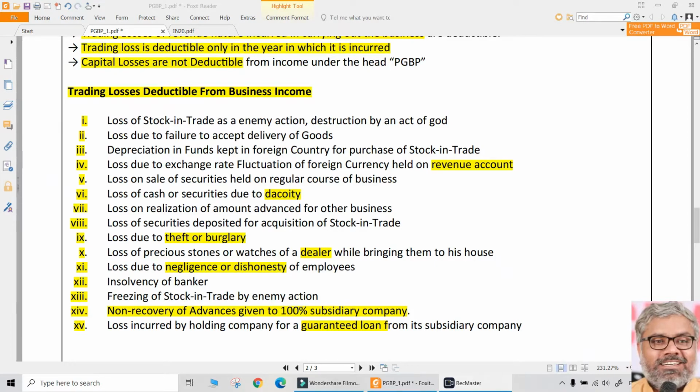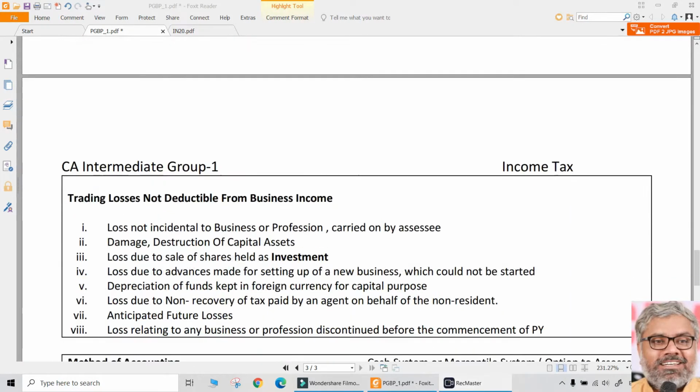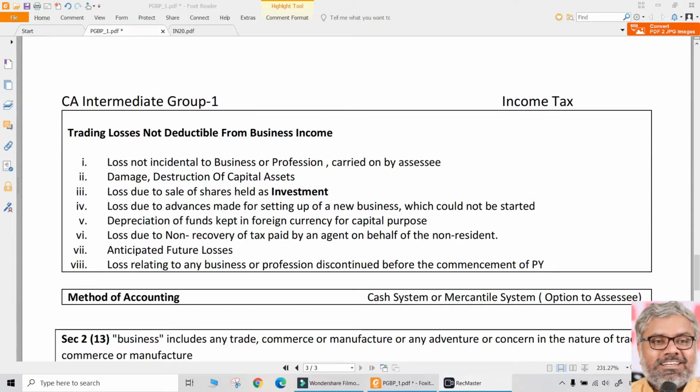Most of them, in fact all of them, have logic. None of them is completely ridiculous, except the last two, which are questionable. Whether the holding company can take advantage of these judgments depends upon individual cases. Anyway, these are deductible. Now coming to the other side, what are the trading losses which are not deductible from business income? The opposite, naturally.